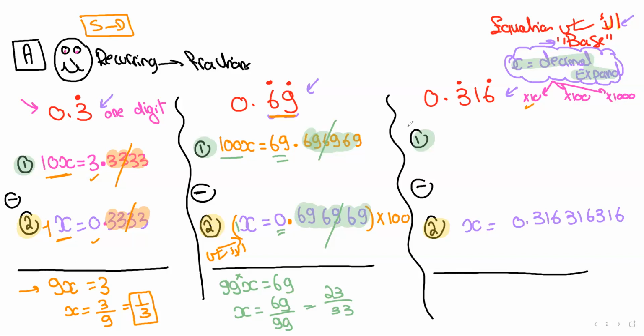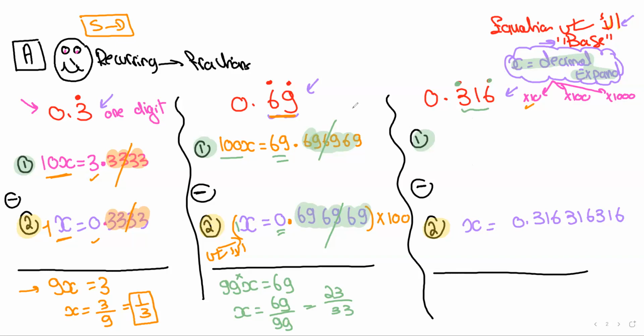Now, I guess you can solve the last question on your own, which is 0.316 recurring. And remember, we said earlier in the video that when you have more than one digit repeated, you only put the dots at the first and at the last, meaning that the whole block is repeated.